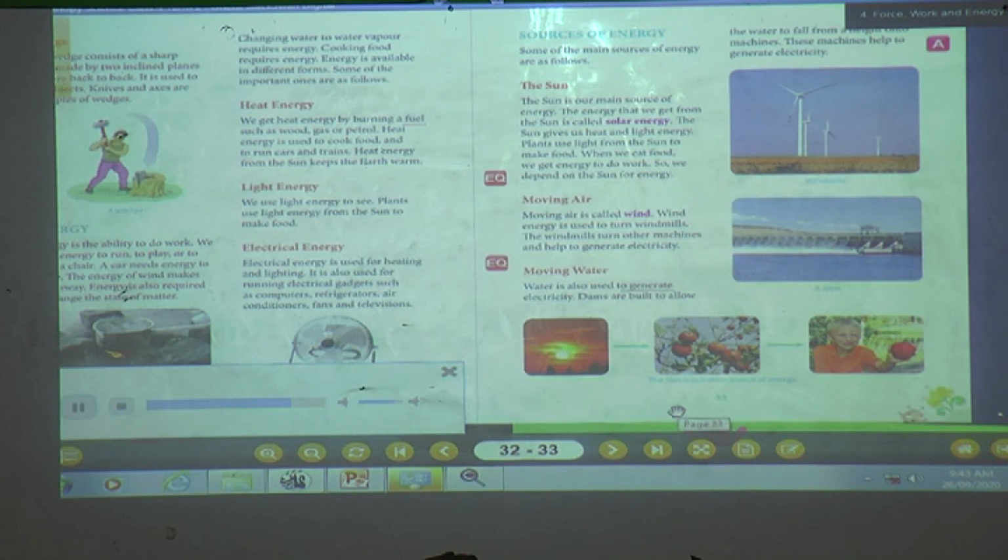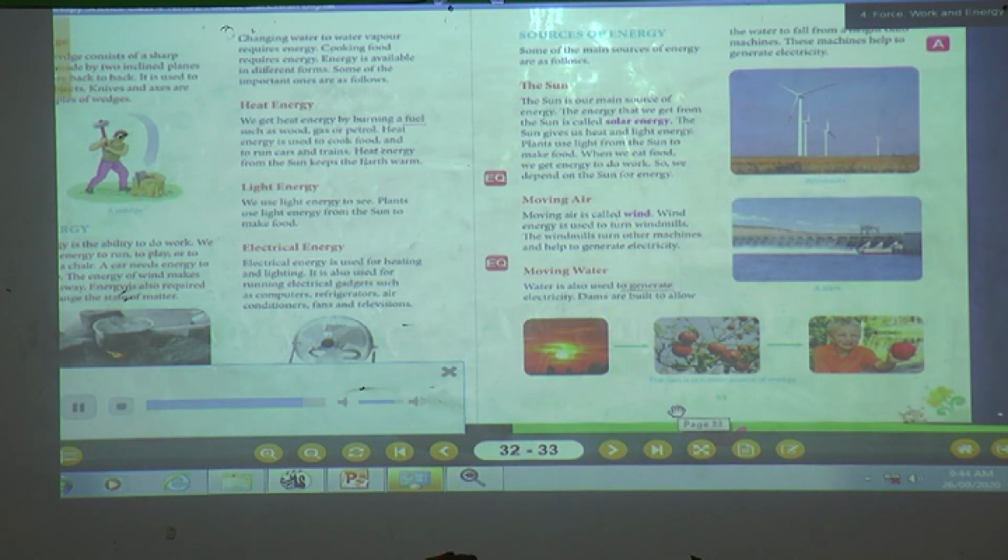Sources of energy. Some of the main sources of energy are as follows. The sun. The sun is our main source of energy. The energy that we get from the sun is called solar energy. The sun gives us heat and light energy. Plants use light from the sun to make food. When we eat food, we get energy to do work. So, we depend on the sun for energy.